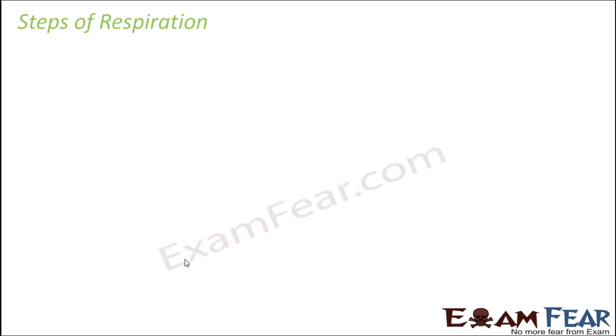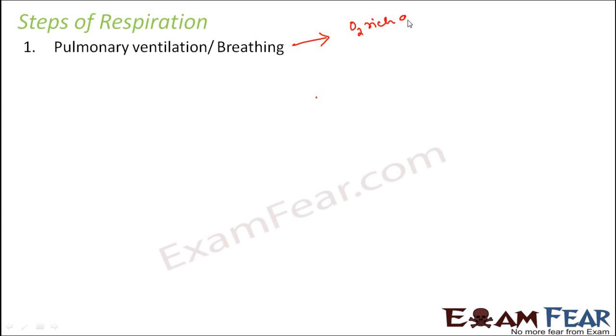Now that we have understood the overall parts of the respiratory system, let us look at the steps of respiration. The first step is pulmonary ventilation, or breathing. Breathing involves only the taking in of oxygen and giving out of carbon dioxide. Oxygen-rich air will be taken in, and carbon dioxide-rich air will be breathed out. That is the process of breathing, also known as pulmonary ventilation.